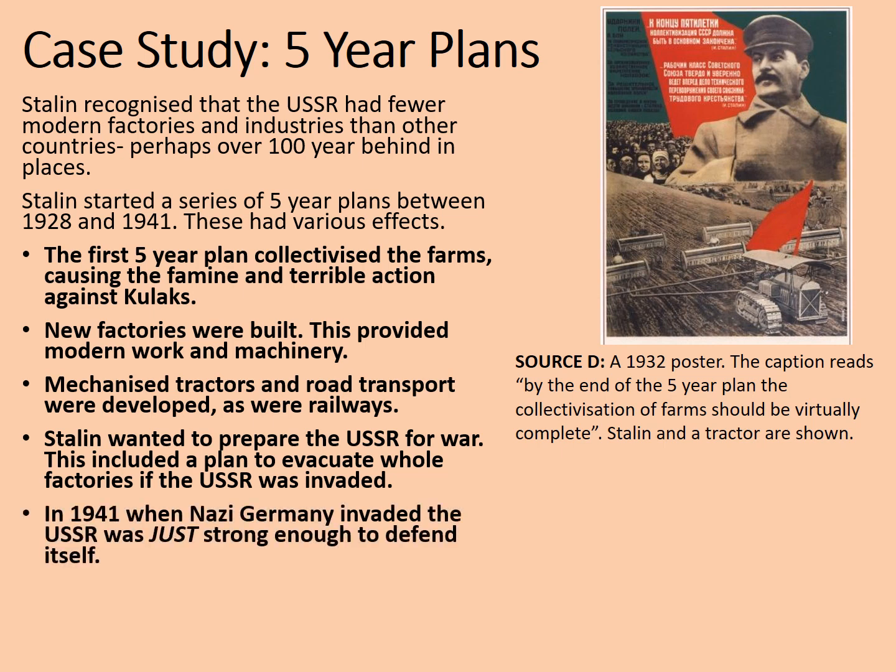In 1941, when Nazi Germany invaded the USSR, it was just strong enough to defend itself. They had to give up thousands of miles of territory to the German army, but they were just strong enough to stop the German army and then eventually, over the course of the rest of World War II, to roll them back and win. However, this was at a cost of millions of lives.